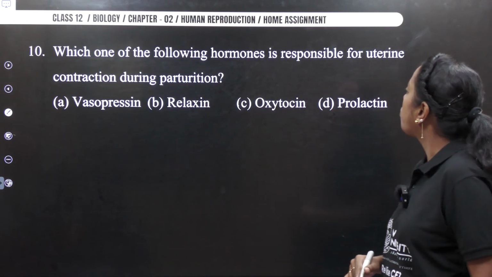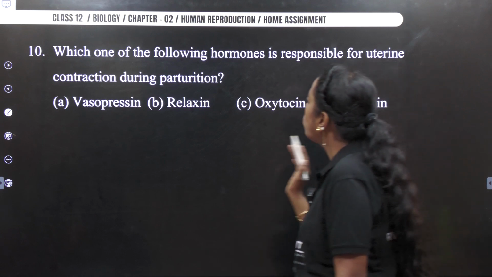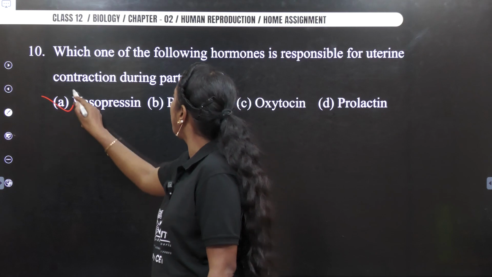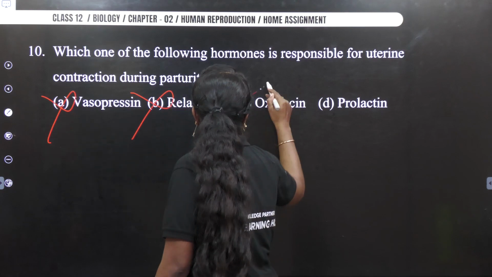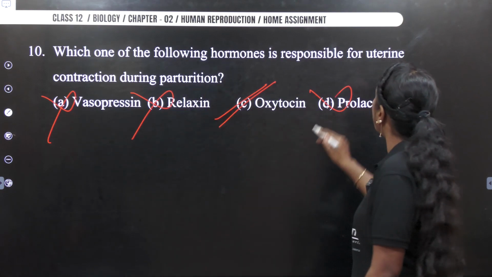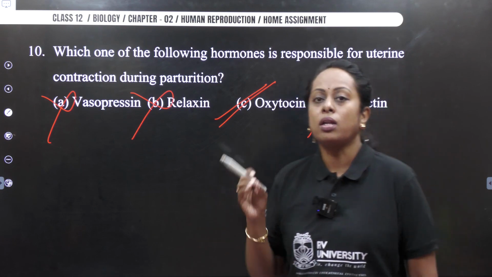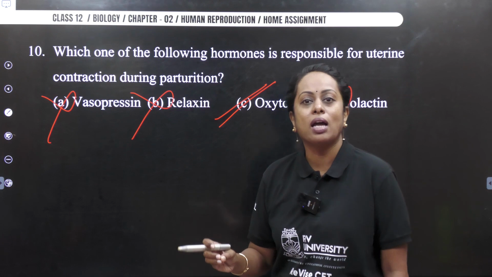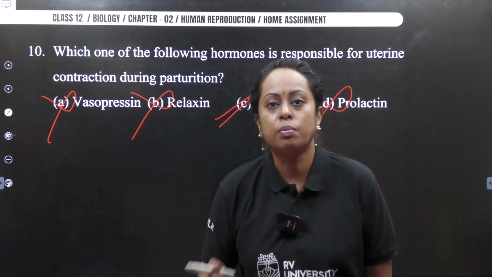Next comes, which one of the following hormone is responsible for uterine contraction during parturition? Again, it is going to be oxytocin, not vasopressin, not relaxin. It's going to be oxytocin. It's not going to be prolactin. So please remember the work of oxytocin, ejection of milk from the mammary glands and help in childbirth.